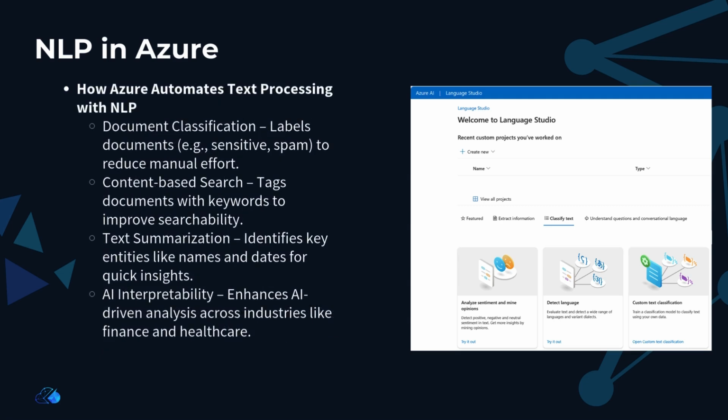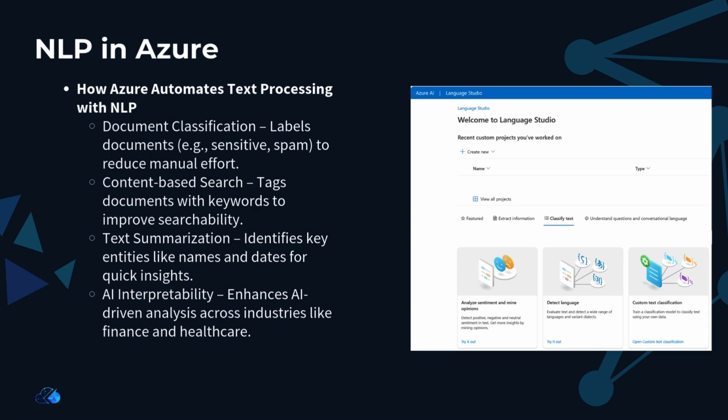So, how does Azure use NLP to automate text processing? Azure leverages NLP to automate and simplify complex tasks like classifying documents. Azure can automatically categorize documents, such as labeling them as sensitive or spam. This can save hours of manual processing. Content-based search, where NLP can tag documents automatically with relevant keywords, improving searchability and efficiency. And finally, text summarization. NLP can identify key entities like names, dates, and locations in documents, which makes it easier to generate summaries for quick insights.